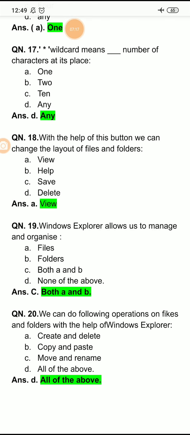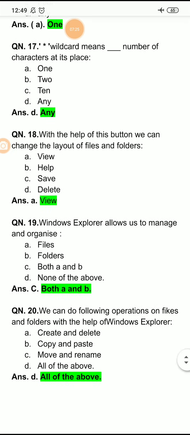Question number 19: Window Explorer allows us to manage and organize files, folders, both A and B, and none of the above. So, Window Explorer, as we earlier have also done this, I will demonstrate it to you once again. What is Window Explorer?